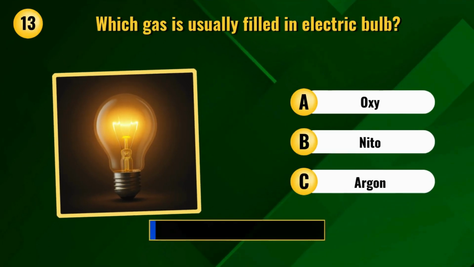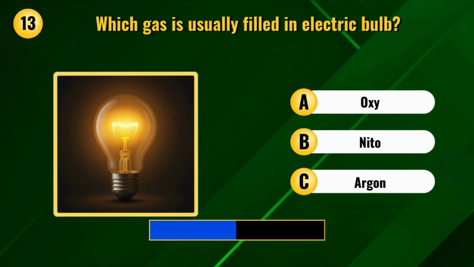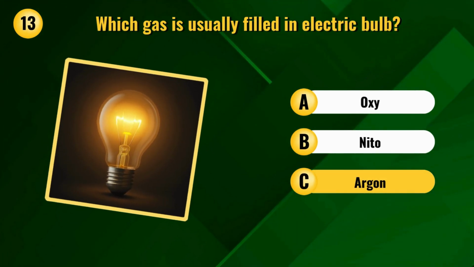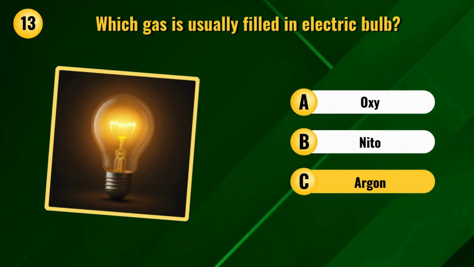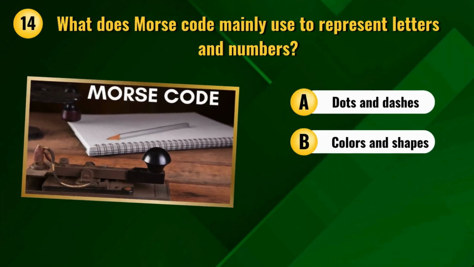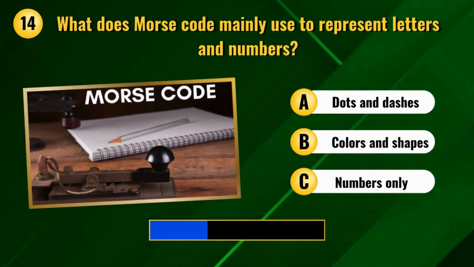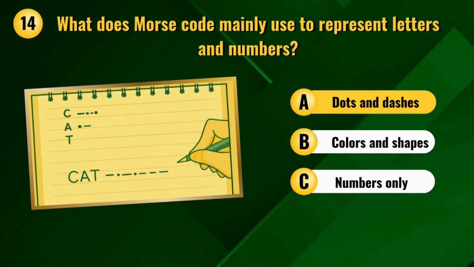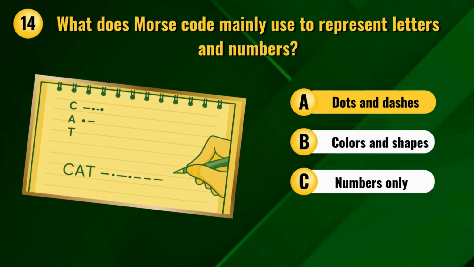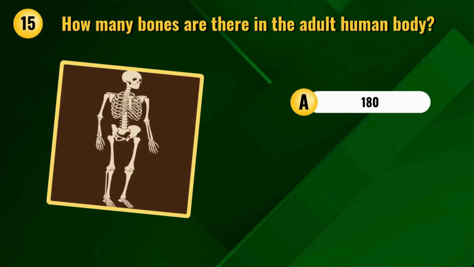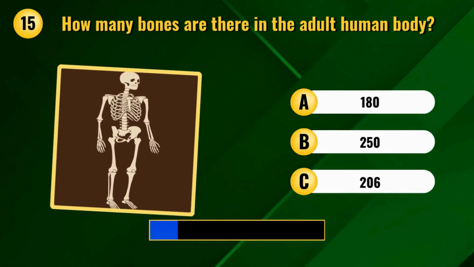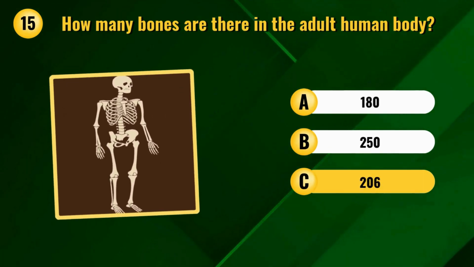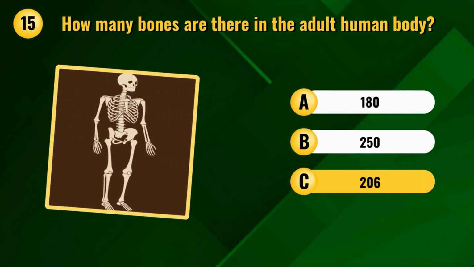Which gas is usually filled in electric bulb? Argon. What does Morse code mainly use to represent letters and numbers? Dots and dashes. How many bones are there in the adult human body? 206.